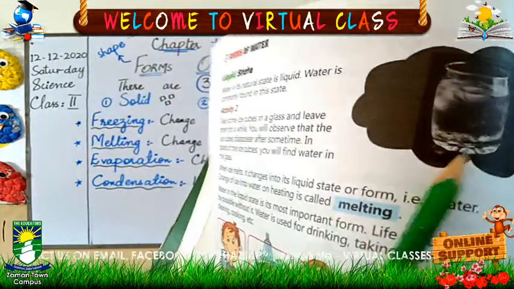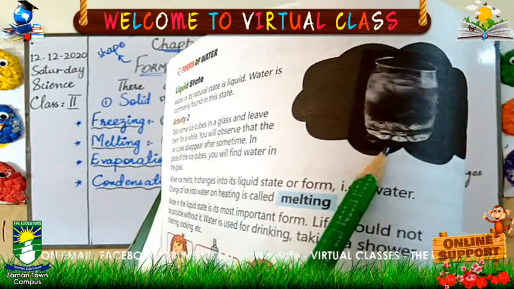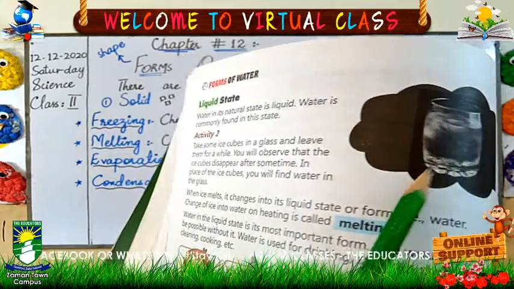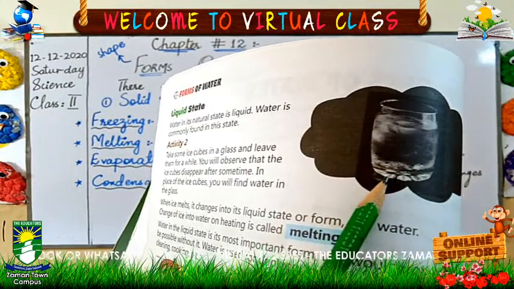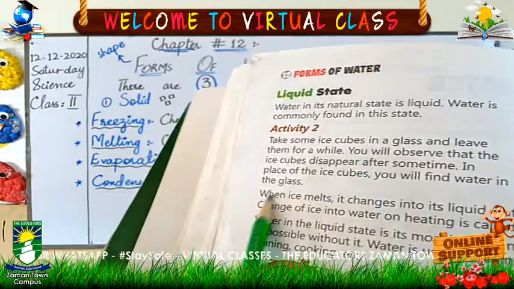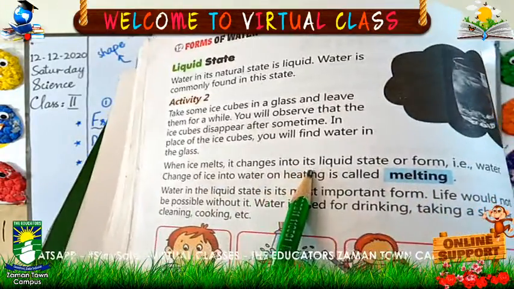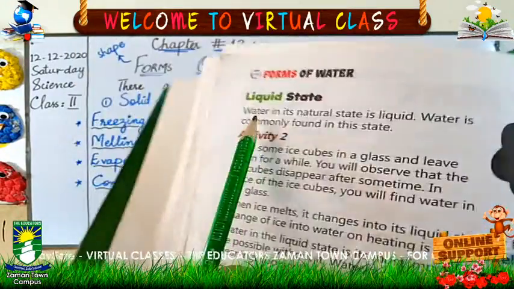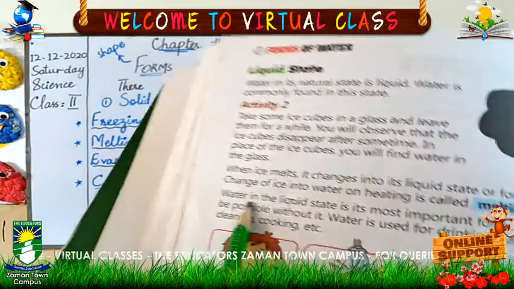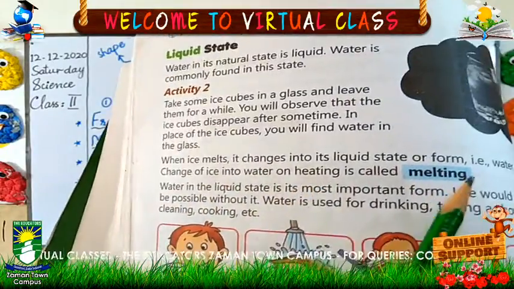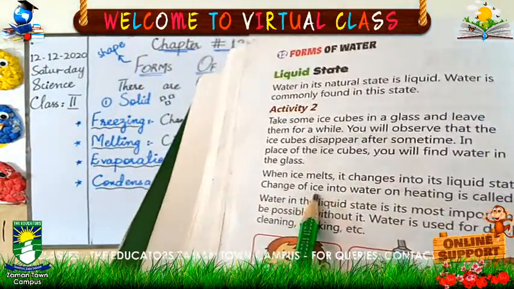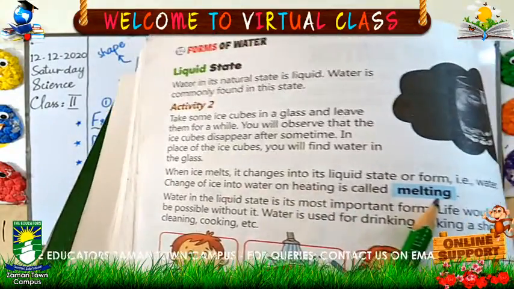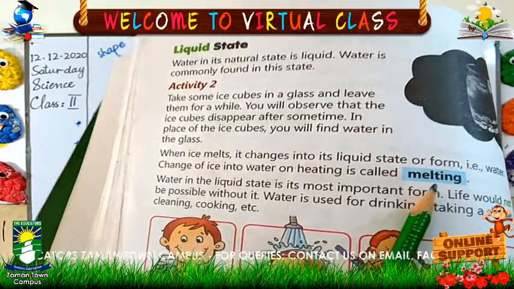You see, you fill this glass with ice cubes. After some time, if you put it at room temperature, it will convert into liquid state. This is the liquid state of water. When ice melts, it changes into its liquid state or form, i.e. water. Liquid state is the water state. Change of ice into water on heating is called melting. This process is called melting.